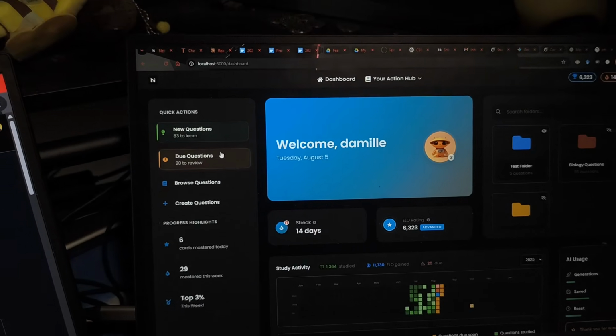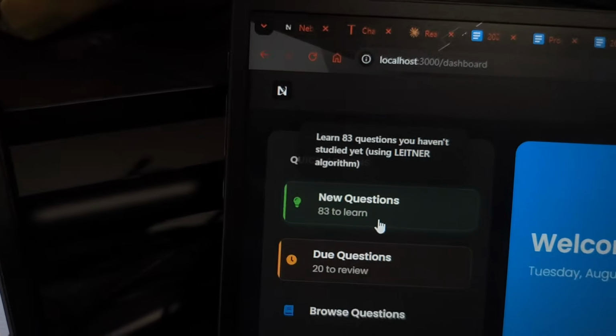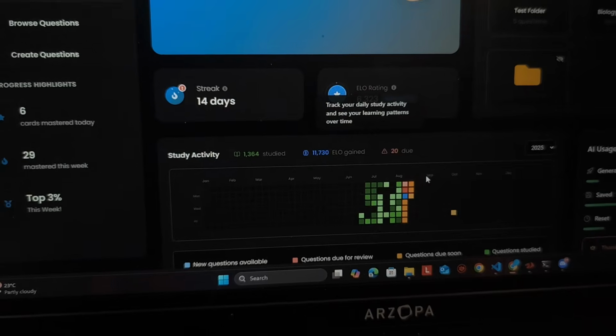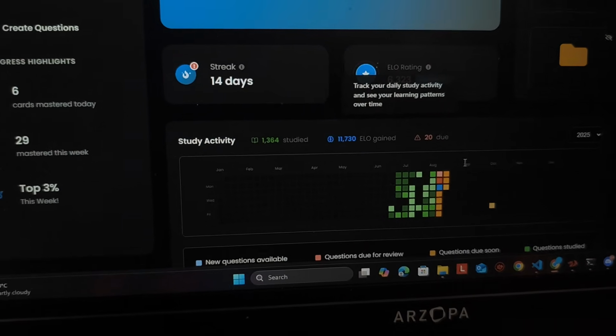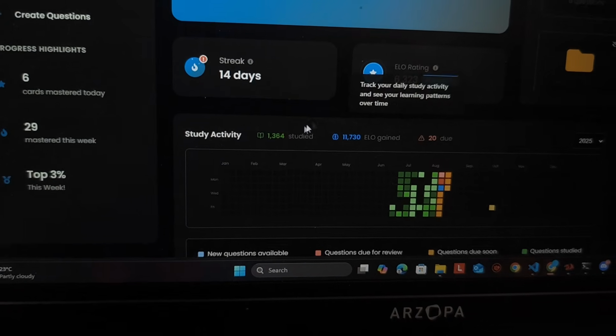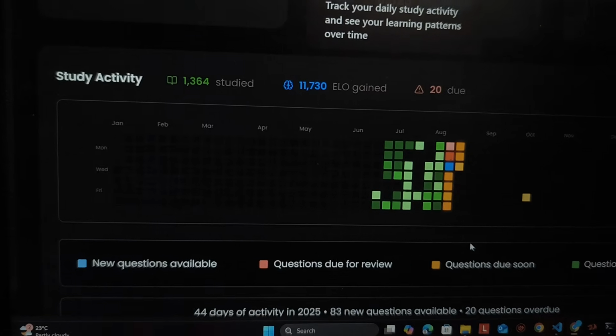So those are due questions. New questions are simply questions that I haven't studied yet, but I've created. And here is my study activity. So these are some metrics. 20 questions due right now. The actual interesting part is the heat map.